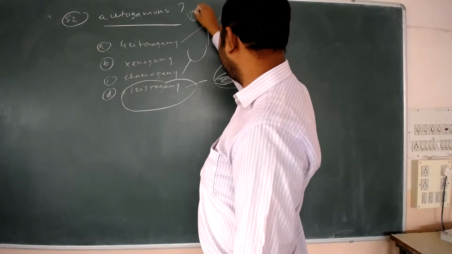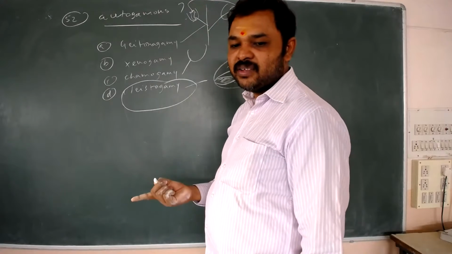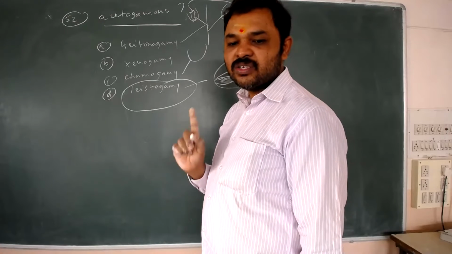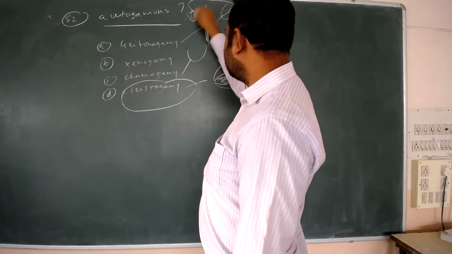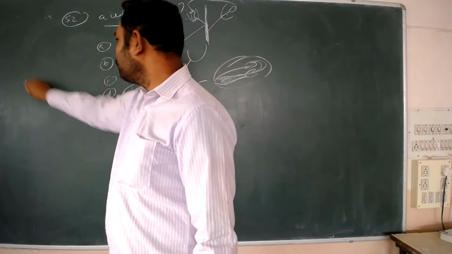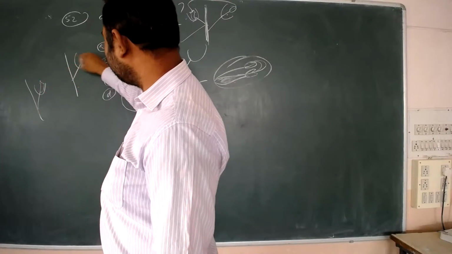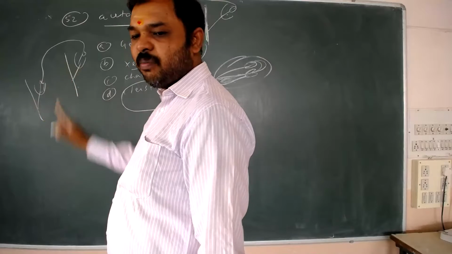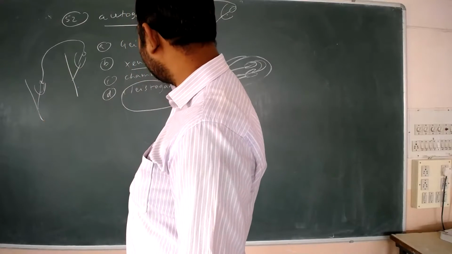Here there is a male flower and a female flower. When pollen grains transfer to the stigma of another flower of the same plant, it is called geitonogamy. Geitonogamy is cross pollination morphologically, genetically self. Why genetically self? Because both flowers are situated on the same plant. And xenogamy: two different plants are involved. Pollen grains from one flower are deposited on a flower of a different plant, which is called xenogamy. Therefore geitonogamy and xenogamy are cross.